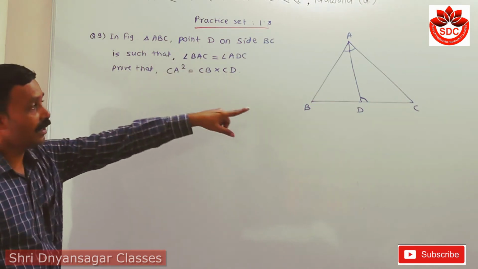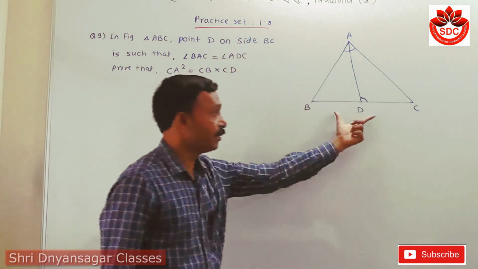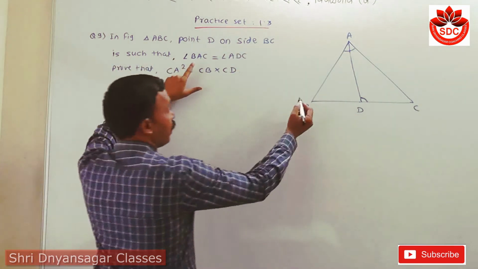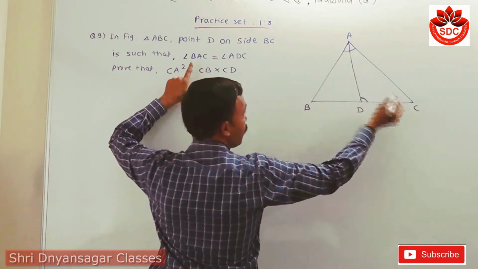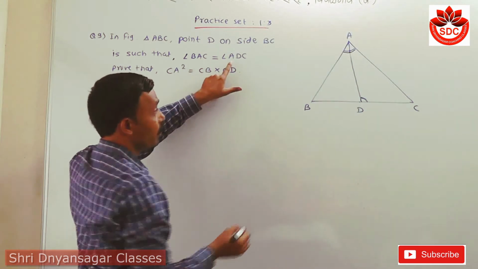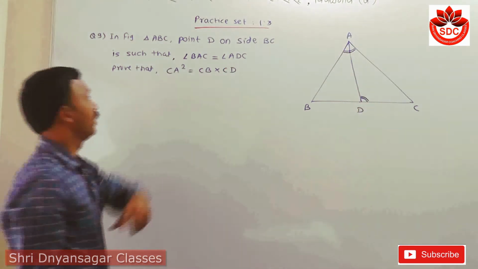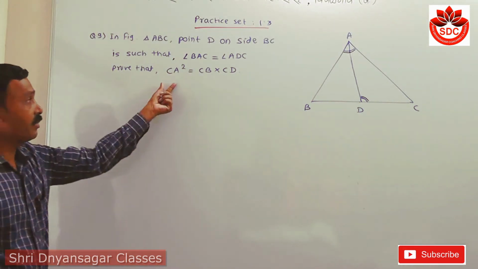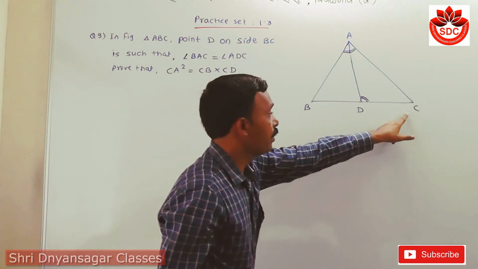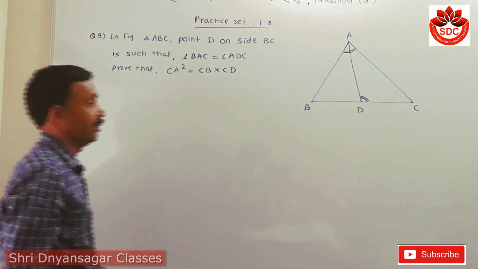Then our last question, question number 9 of practice set 1.3. Look at this figure, triangle ABC. This point D is on side BC such that angle BAC is equal to angle ADC. Look carefully at this angle. Then prove that CA square is equal to CB into CD.